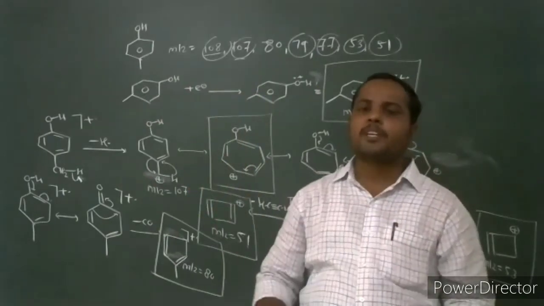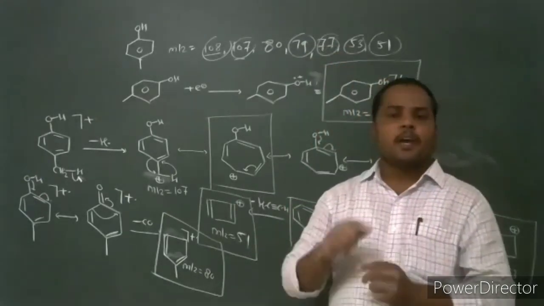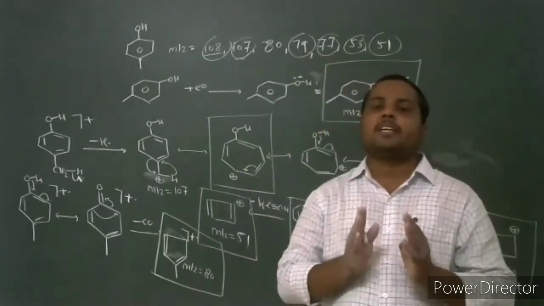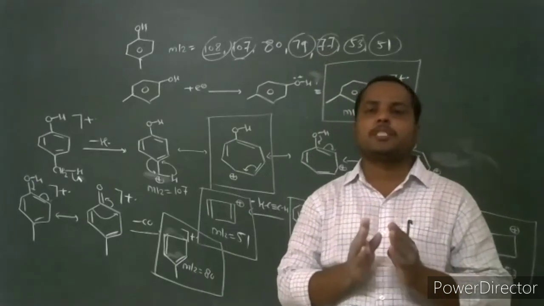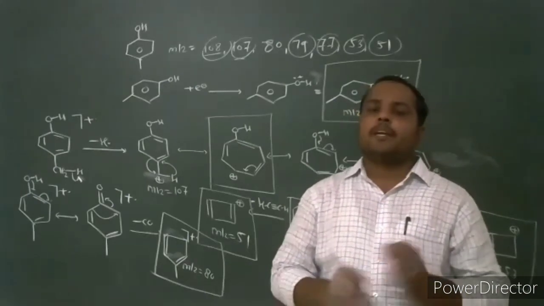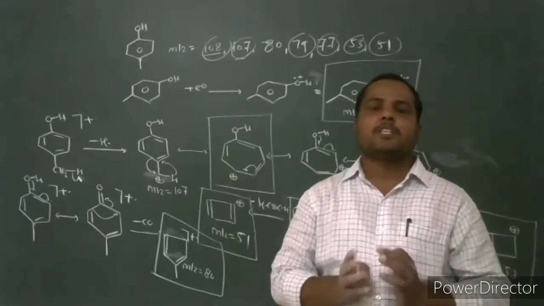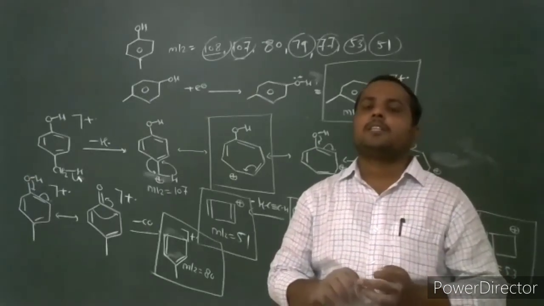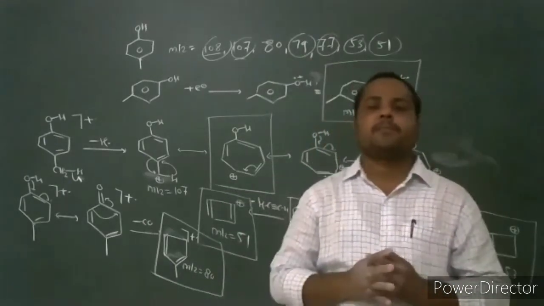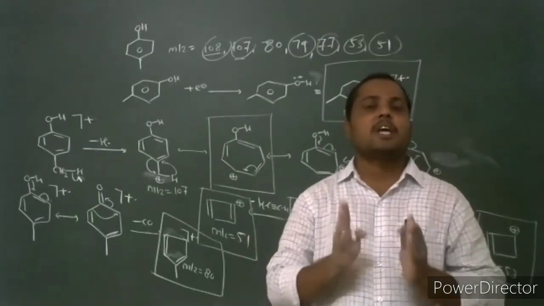What is the possible way of fragmentation? Loss of hydrogen radical produces the oxycation, then loss of carbon monoxide, M-29 loss of formyl, takes place to produce the cyclopentadienyl cation fragment ion at mass to charge ratio 65. Another way of fragmentation is by keto-enol tautomerism in the molecular ion, then loss of carbon monoxide occurs. After the loss of carbon monoxide, it gives the fragment ion at mass to charge ratio 66. It is the M-28 fragment ion, and further it undergoes loss of hydrogen radical to produce again M-29, the cyclopentadienyl cation.